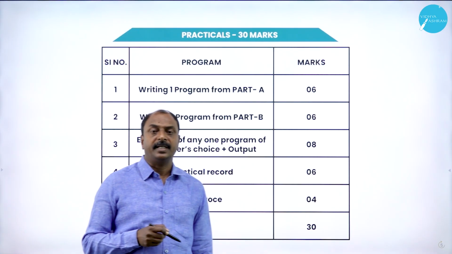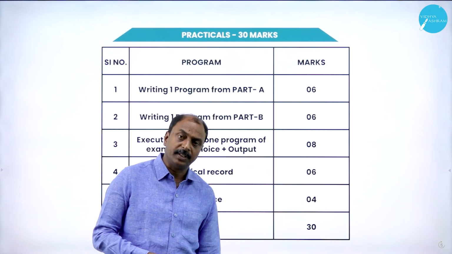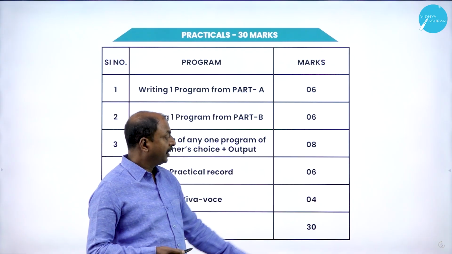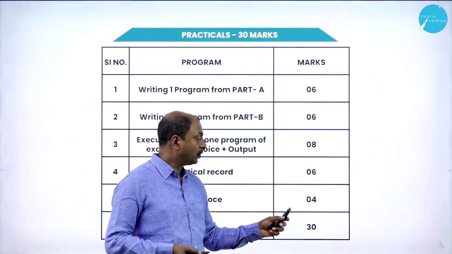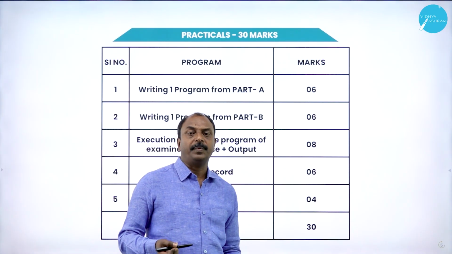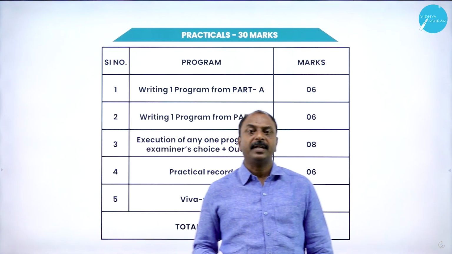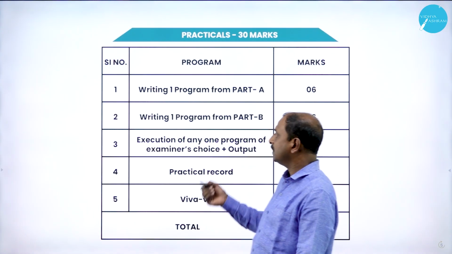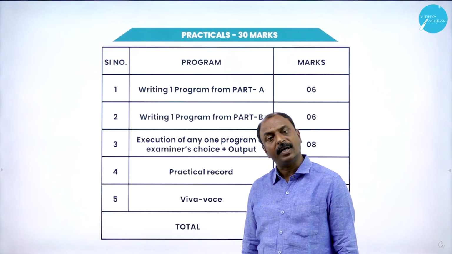Again the examiner will ask questions and you have to answer them. Altogether it is 30 marks. The theory paper is for 70 and practical is for 30 marks. The total computer science paper is 100 marks.